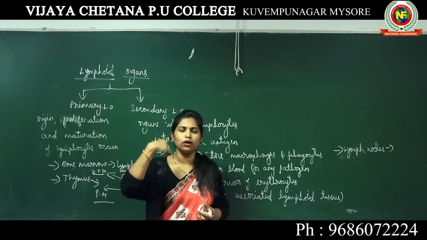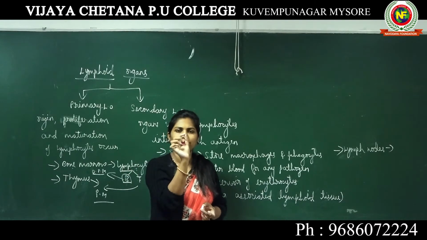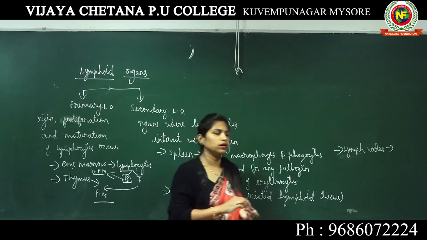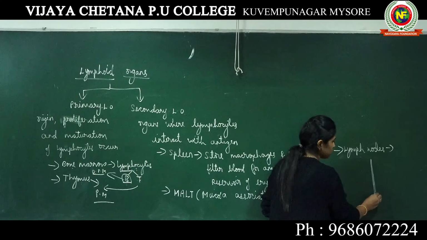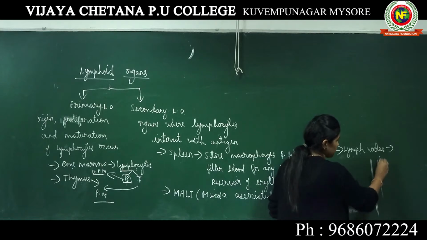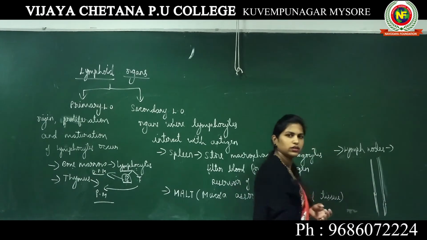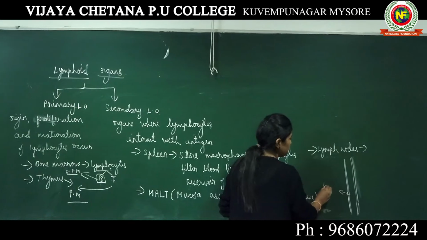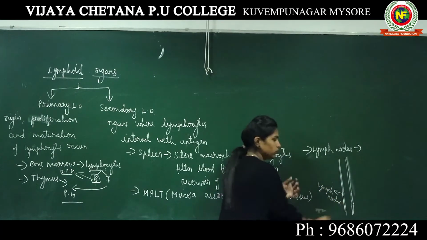When the lymph vessels pass through our body, in certain regions these lymph vessels enlarge and become structures known as lymph nodes. If this is a lymph vessel, in some regions it becomes enlarged and is converted into a region known as lymph nodes.